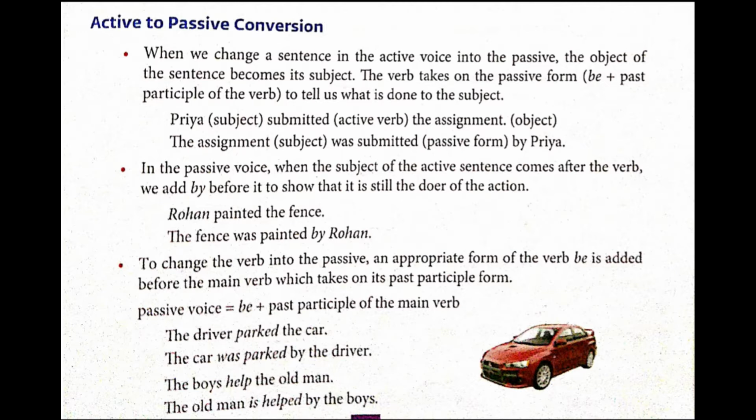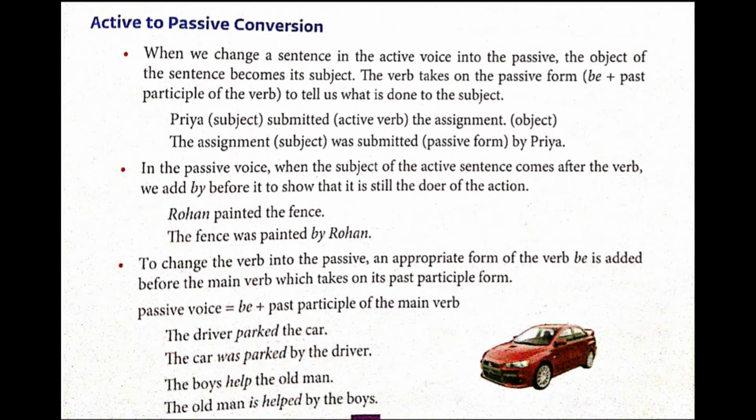Priya will be the receiver of the action. So here the assignment was submitted by Priya. Now submitted will turn into was submitted, that is in passive form. And here the agent is what? By agent is Priya. So the assignment was submitted by Priya, the answer will be.